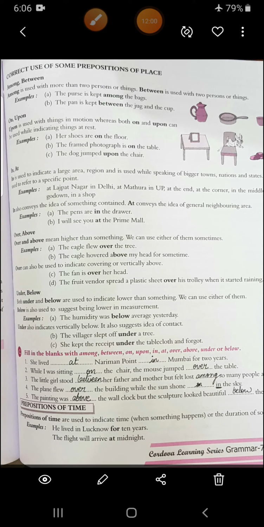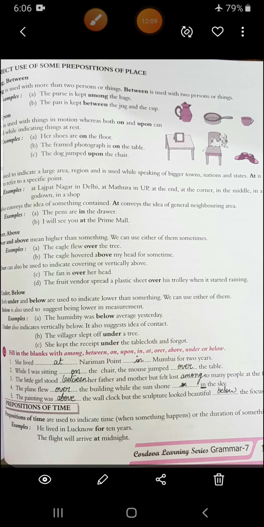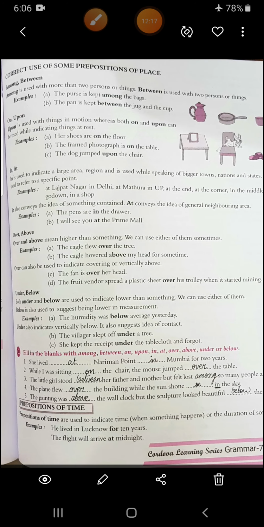Over can be used to indicate covering or vertically above. Now over can be used when there's something vertically above, like the fan is over her head. The fruit vendor spread a plastic sheet over his trolley when it started raining. Something that is directly above, vertically above, then we will use over. And if something is moving in a round position, like the eagle is hovering above my head, here you can use above.